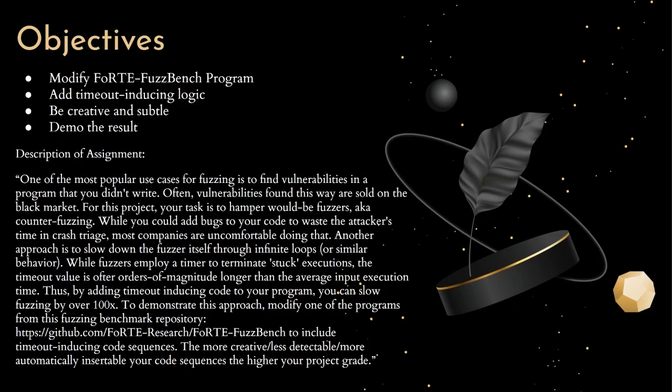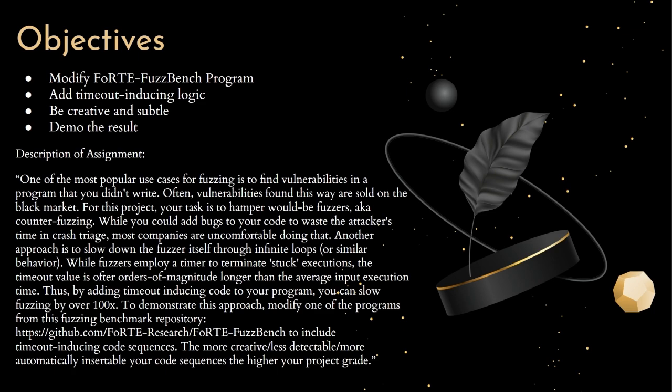Then I had to modify the code to include what they called timeout inducing code sequences. In other words, I had to insert logic that would cause the program to slow down under the right conditions, but it had to be subtle. The point wasn't just to add a big while true loop somewhere obvious, it had to be creative. And this part was important. The more creative, less detectable, and more automatically insertable my code was, the better the grade.